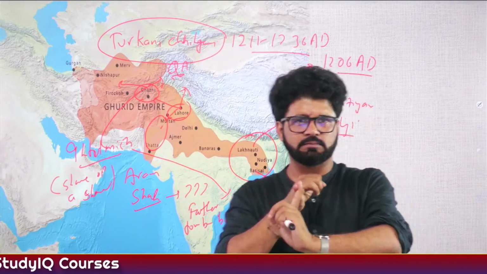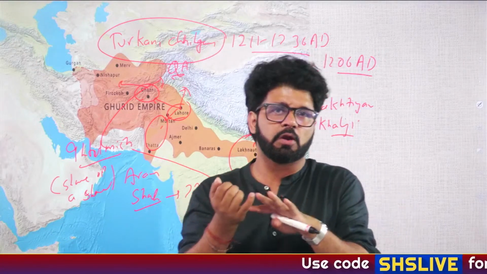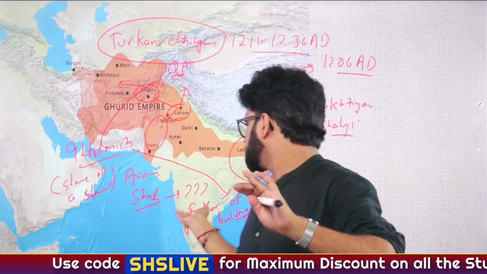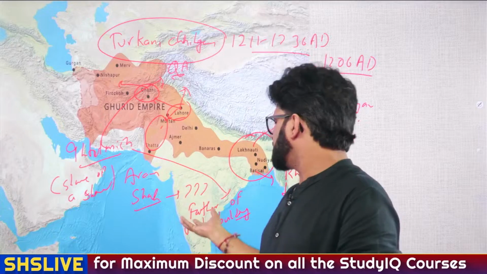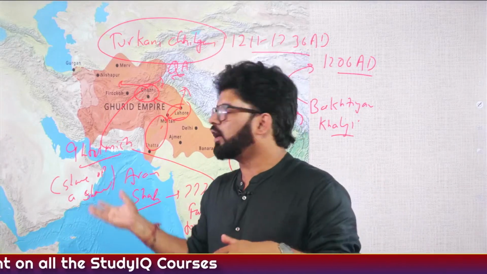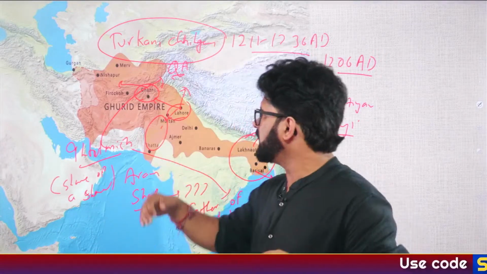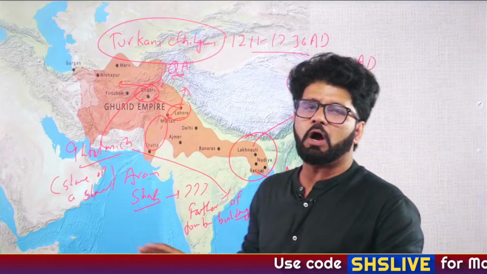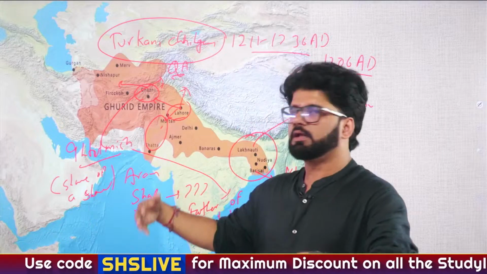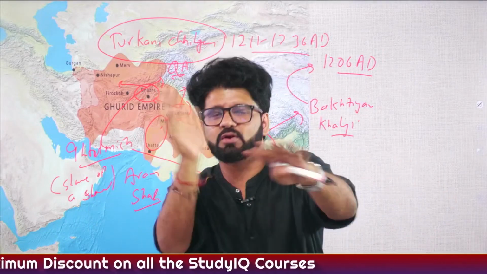Iltutmish had a son called Nasiruddin Mahmud, and he used to love him a lot. According to various books, he wanted to make him the king. But Nasiruddin Mahmud died at a very early age, and that shocked Iltutmish and he made a tomb in Delhi. That's why he's known as father of tomb building in India. He also shifted the capital from Lahore to Delhi. And then Razia Sultan showed so much promise, and she started wearing clothes in a man-like manner. Hope you're understanding.